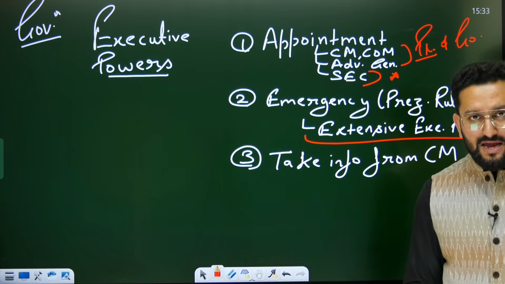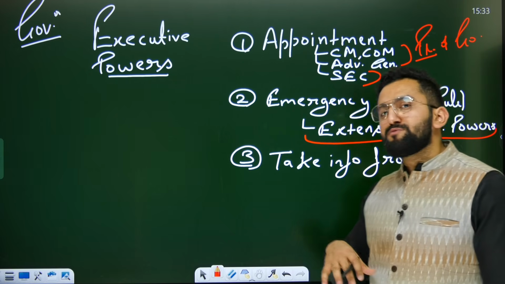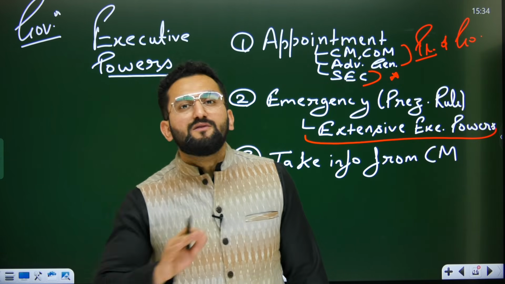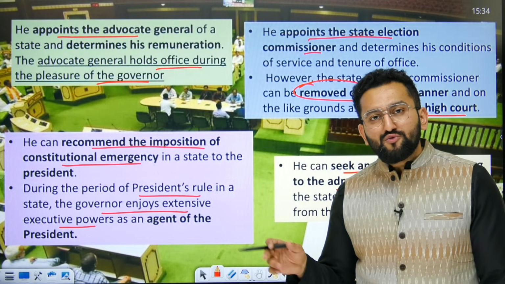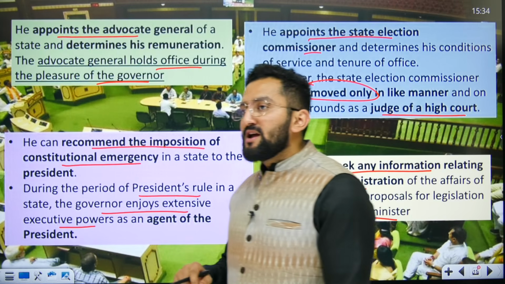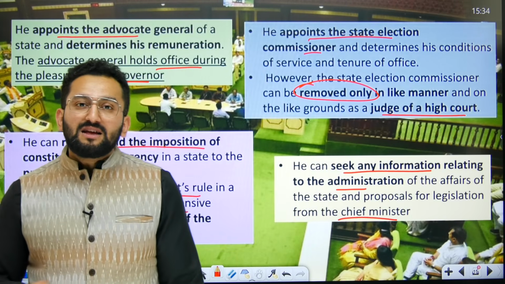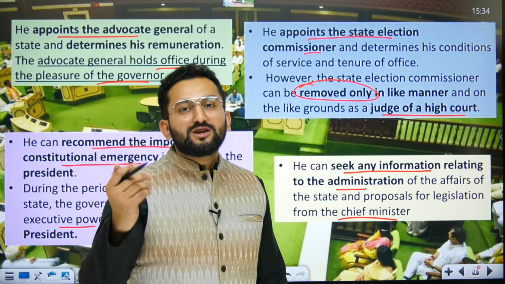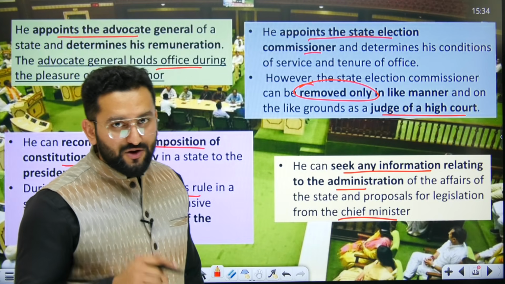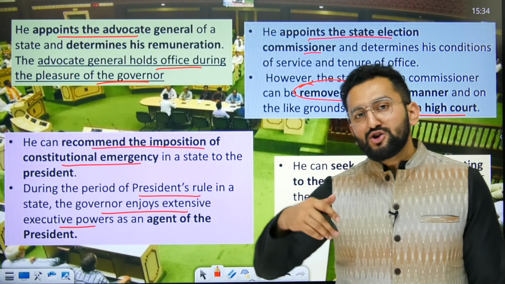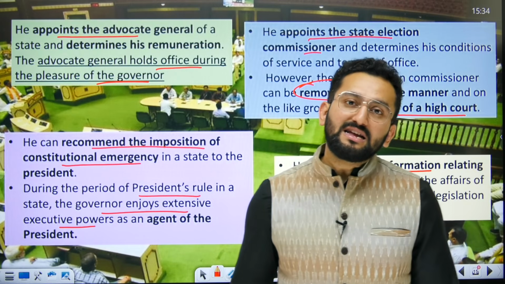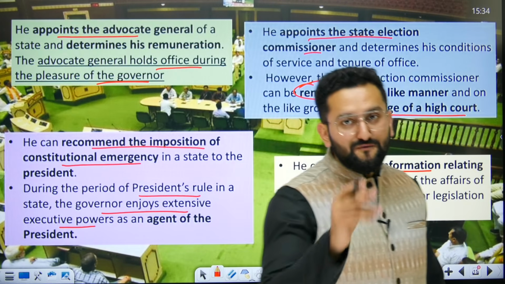CM works as a bridge between Council of Ministers and governor. You may have heard about an issue which was going on in Tamil Nadu, when governor took a meeting directly with some district officials. It was said that governor should not meet directly with district officials, should not question even the ministers directly, governor should seek information from CM.